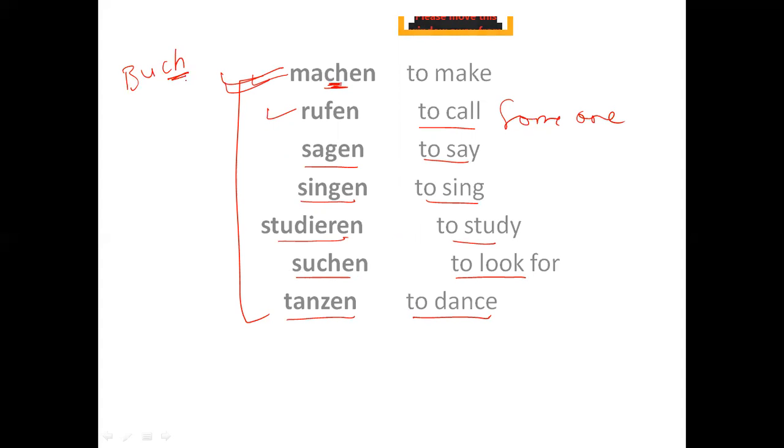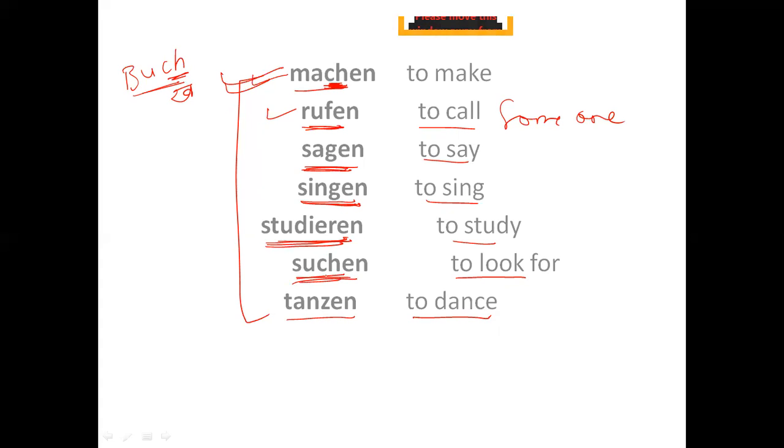So ch gives you the sound of k, it's book, like machen, rufen, then we have sagen, singen, studieren, suchen.